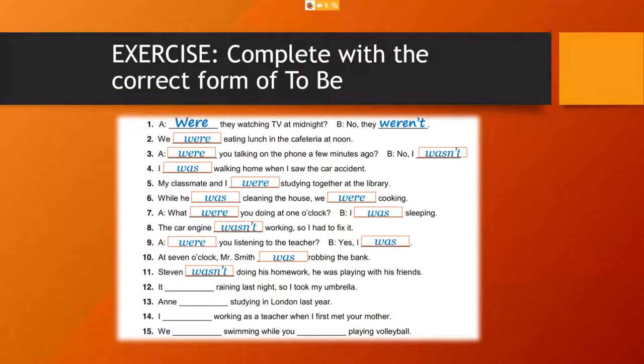It was raining last night, so I took my umbrella. I was studying in London last year. I was working as a teacher when I first met your mother. We were swimming while you were playing volleyball. That's it. Okay, let's continue with a second exercise.